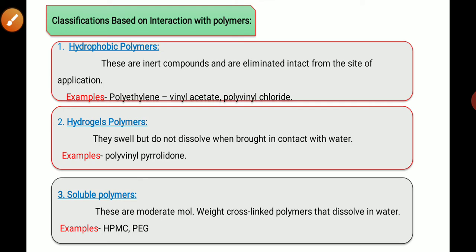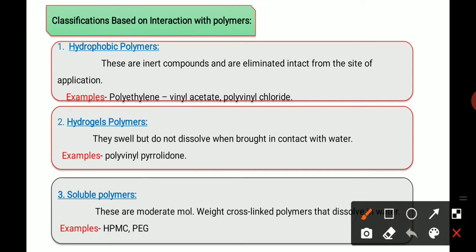And the next one is classification based on interaction with water.